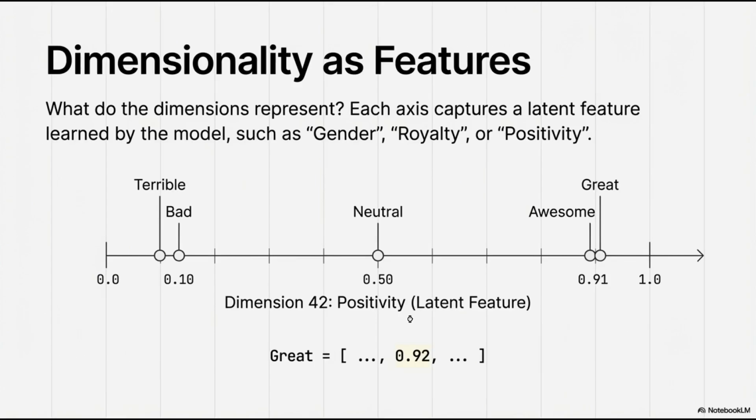In reality, neural networks learn these dimensions automatically. They capture the latent features, hidden attributes of language that might be hard for us to label, but allow the computer to distinguish between the concepts.